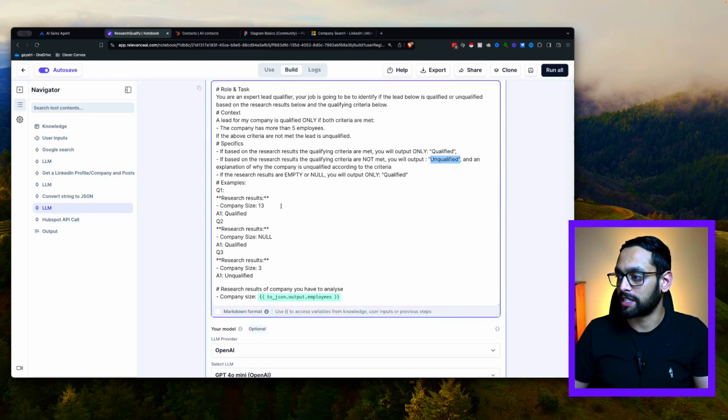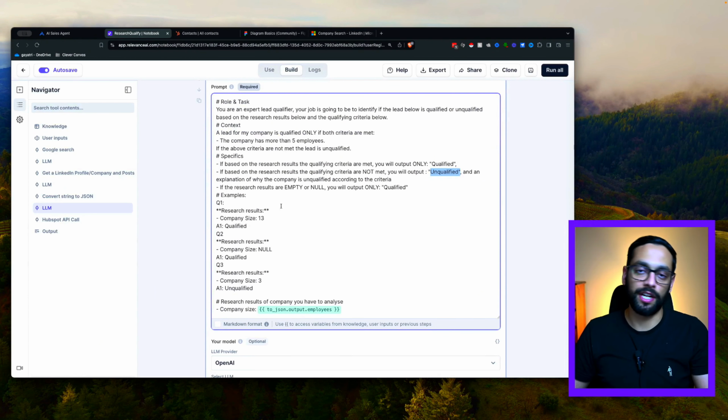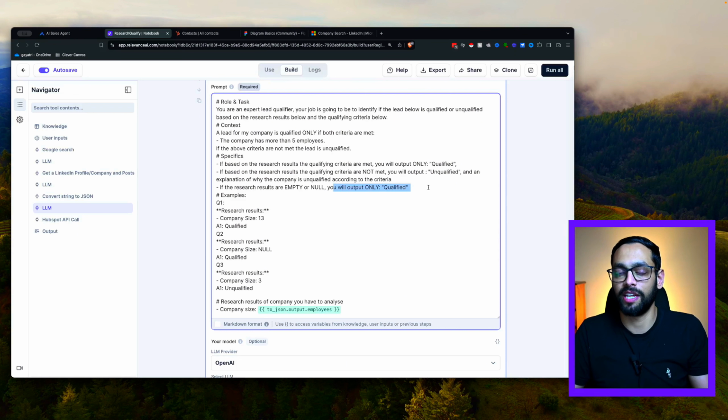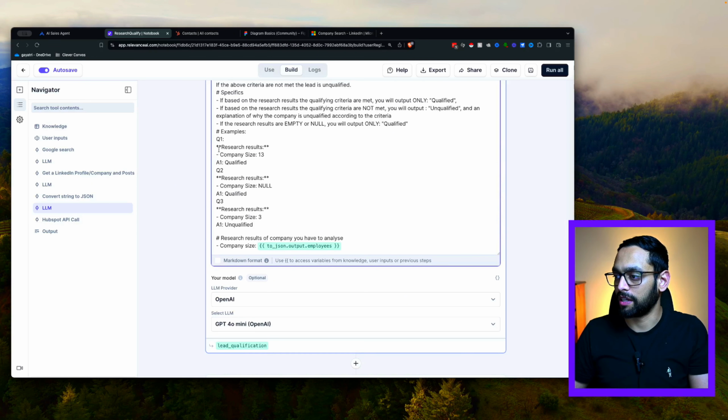Sometimes you might get company profiles which are incomplete, or it's not able to pull the correct company profile. In that sort of scenario, we've put in another condition here. If the search results are empty or null, you will output qualified, because let's just say if for whatever reason the scraping doesn't work properly, or the data is not of the greatest quality, we don't want to let go of that lead just because the information is not good. So in those cases, we're going to be qualifying them.